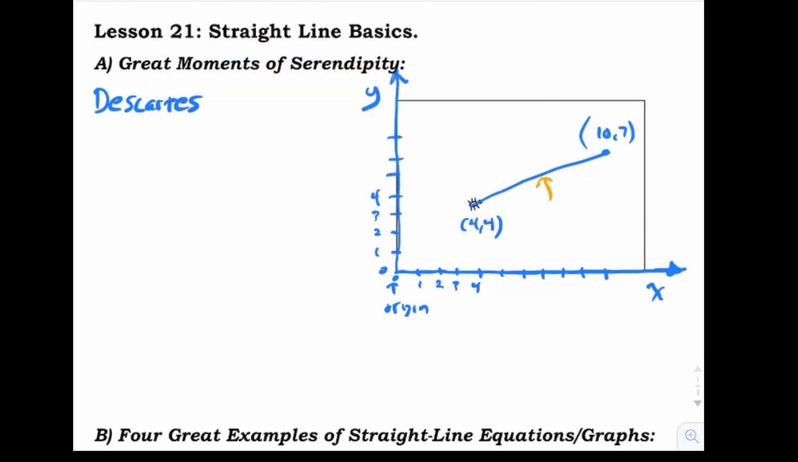In other words, formulas, equations that basically relate the x coordinates and the y coordinates. So you can plug in a value of x and figure out what's the value of y at that point. And if you plug in a different value of x, you get a different value of y, and so on. So that was his great breakthrough moment of serendipity.